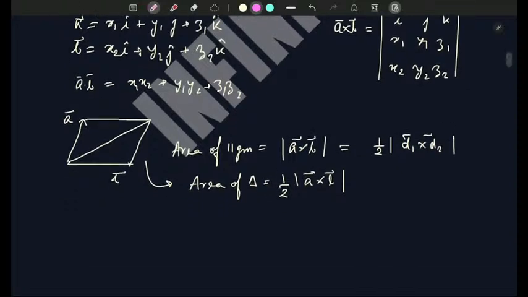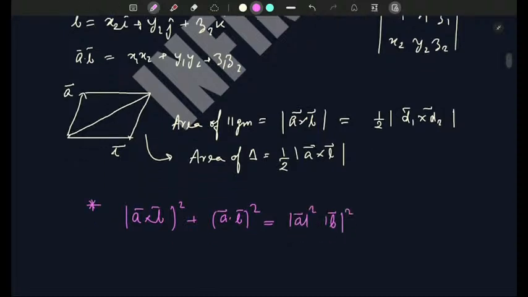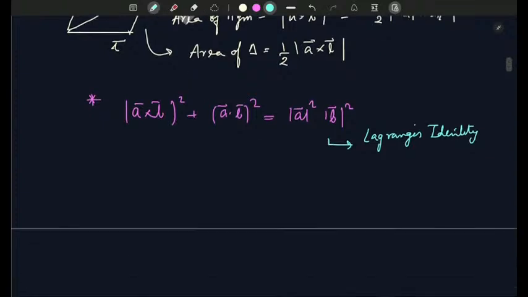And now the most important formula from this chapter, you should always remember: mod A cross B square plus A dot B whole square, these are vectors, this is equals to mod A square mod B square. Generally we give this a name. What is the name? Lagrange's identity. This was the first chapter.